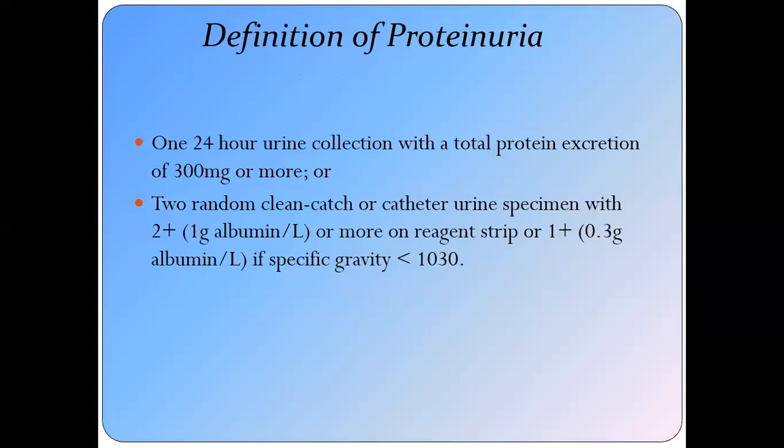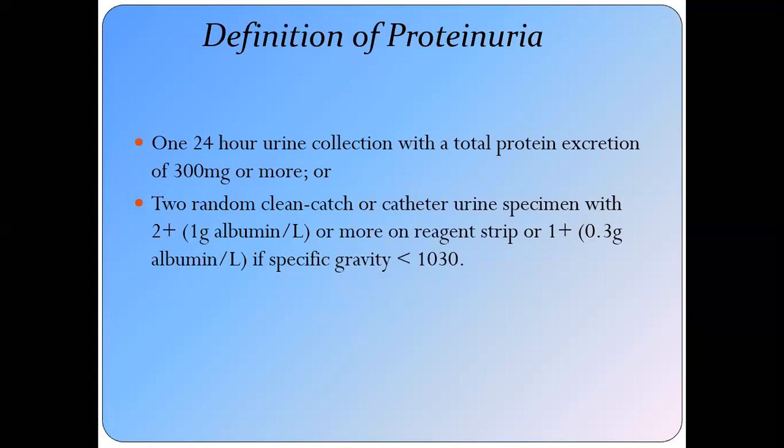What do you mean by the proteinuria? This is also different in the pregnancy and outside the pregnancy. In the pregnancy, the definition of the proteinuria is a 24 hours urine collection with a total protein excretion of more than or equal to 300 milligram.